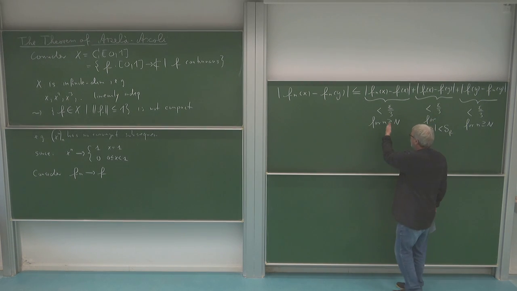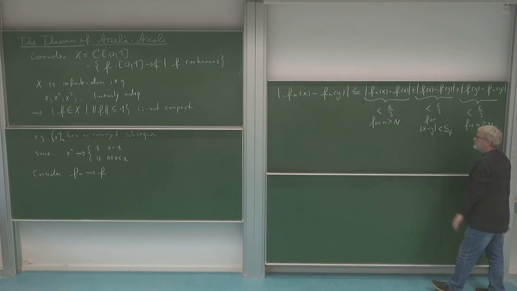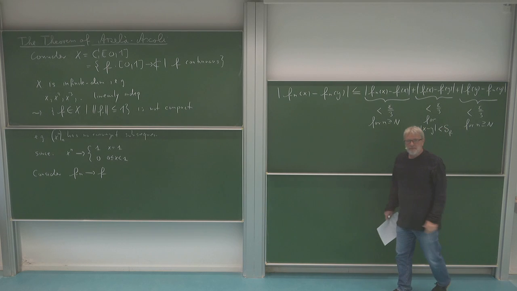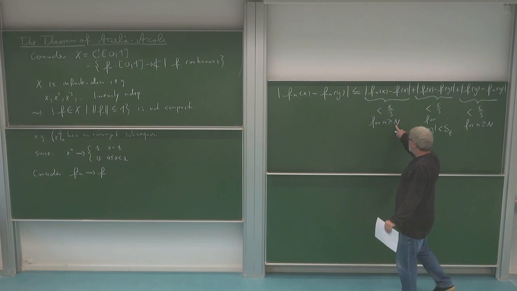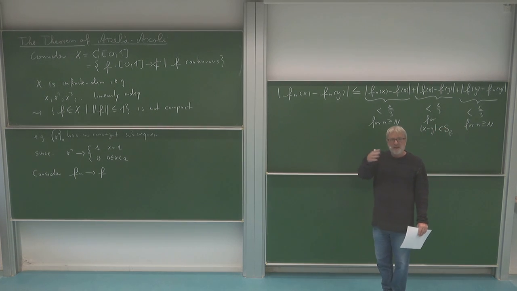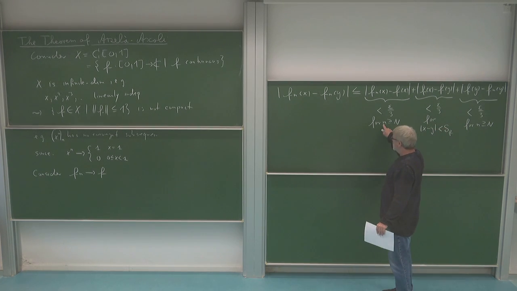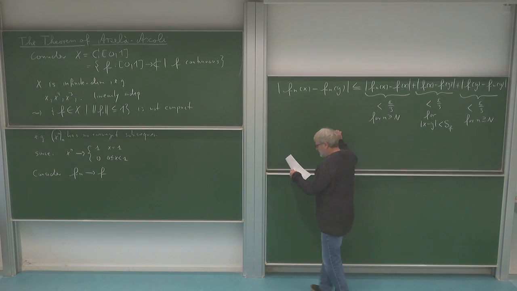Of course there are smaller n's for which this is not true, because then I don't have those estimates. But those are only finitely many, because from some point on I have this estimate here, and then I have finitely many indices for which I need an additional estimate. I have to use an additional delta.